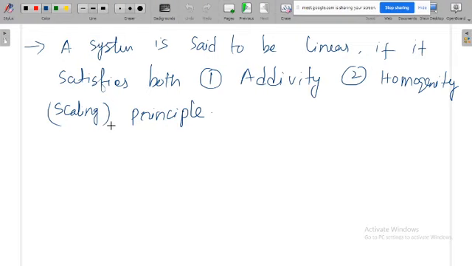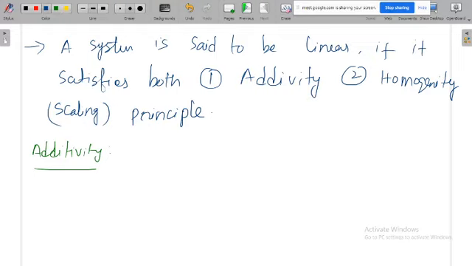First we'll see what the additivity concept is. We'll see it separately, then we'll combine them together. Before giving the statement, I'll first write the mathematical form, then later I will give you the statement. Then it will be easy to understand.